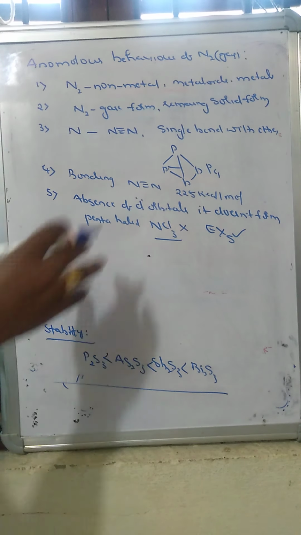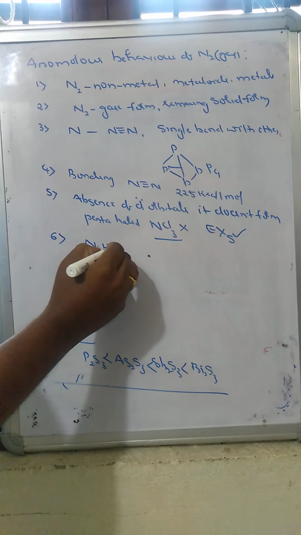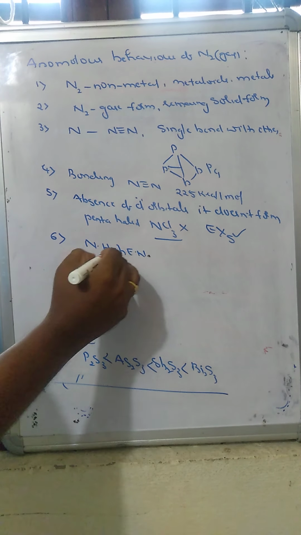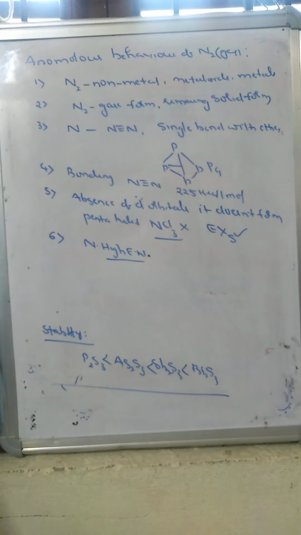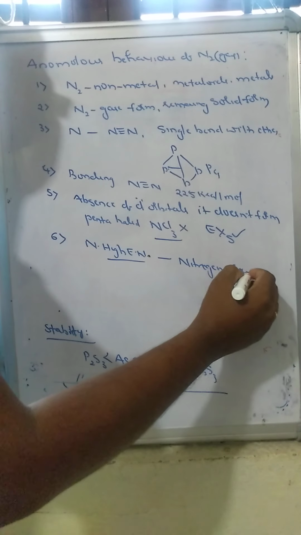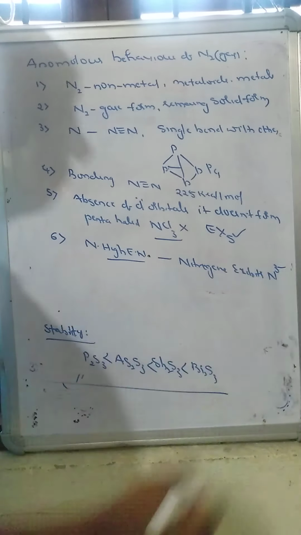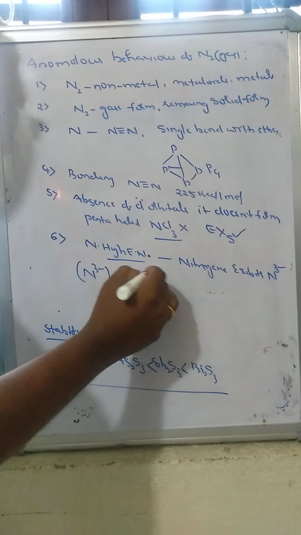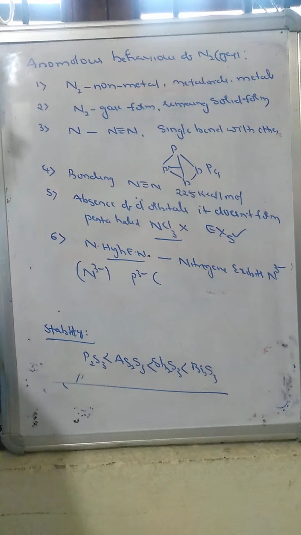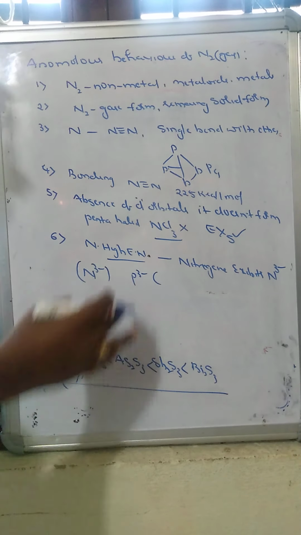Now in the 15th group, nitrogen has a high electronegativity value. Due to this high electronegativity, nitrogen exhibits the nitride form, N3-. Similarly phosphorus also exists in the P3- form, but compared to nitrogen it has less tendency to form phosphide.